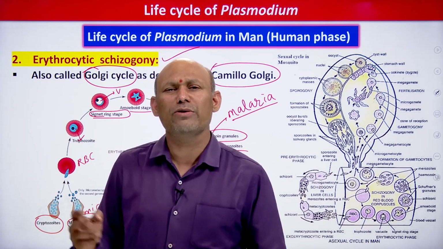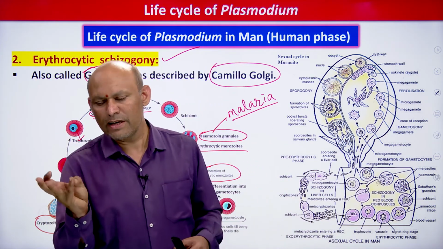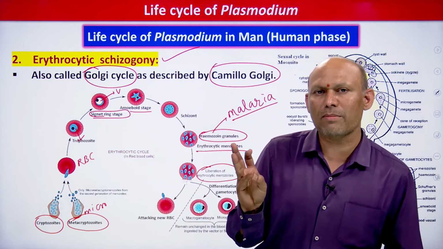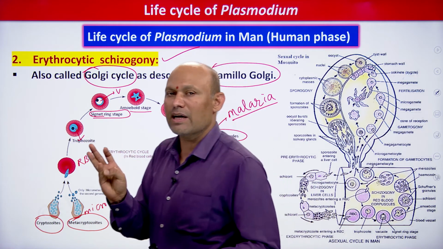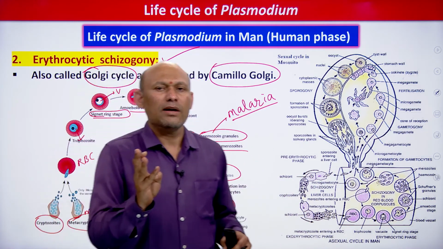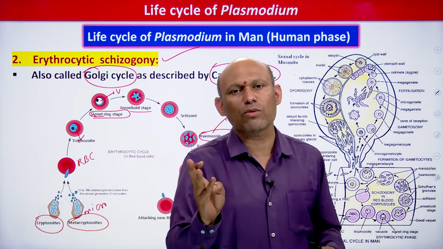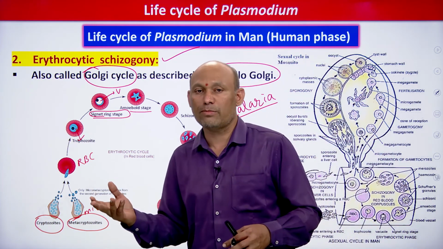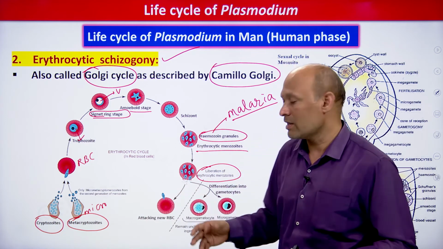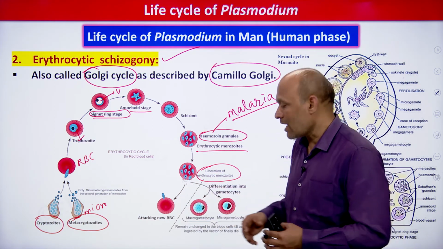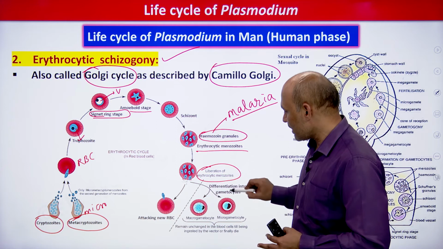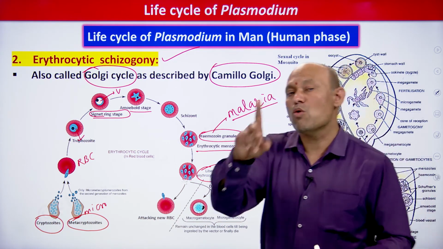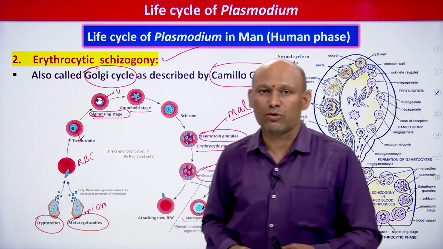My dear students, all you need to remember: what are cryptozoites, what are metacryptozoites? Cryptozoites are formed as a result of pre-erythrocytic schizogony. Metacryptozoites are formed as a result of exoerythrocytic schizogony. What are micro metacryptozoites? What are macro metacryptozoites? What is their fate? Everything. What are erythrocytic merozoites, students? So erythrocytic merozoites are released. Along with erythrocytic merozoites, hemozoin granules are also released, students, and these hemozoin granules are responsible for causing, most important, malaria symptoms, students.